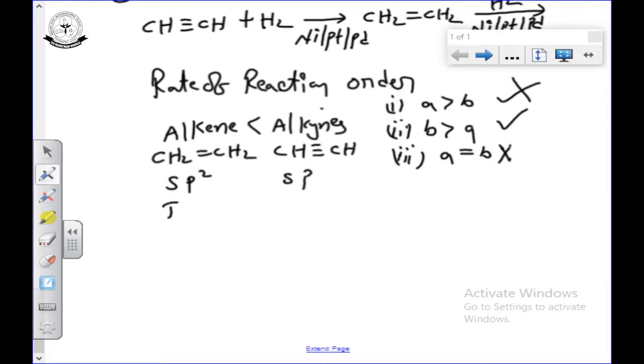The shape is trigonal planar for the alkene, and linear for the alkyne. Linear means there is very free space available for attack, and trigonal planar means it is very difficult to attack.